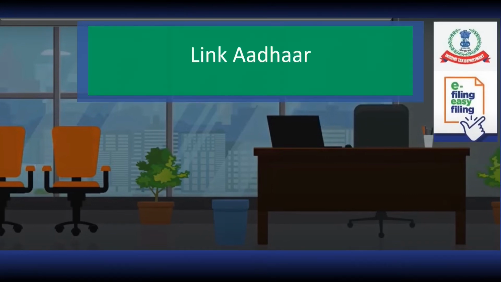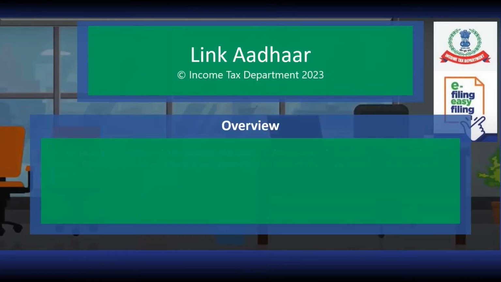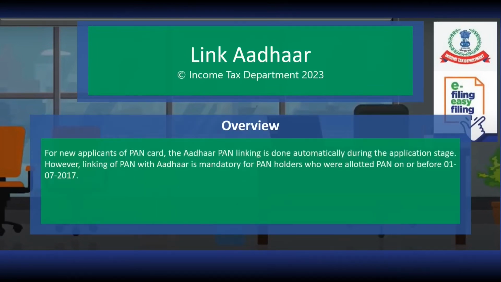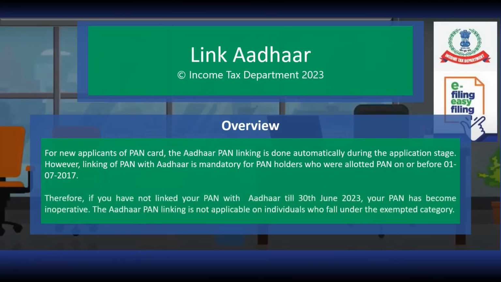This video is on how to link PAN with Aadhaar. For new applicants of PAN card, the Aadhaar PAN linking is done automatically during the application stage. However, linking of PAN with Aadhaar is mandatory for PAN holders who were allotted PAN on or before 1st July 2017. Therefore, if you have not linked your PAN with Aadhaar till 30th of June 2023, your PAN has become inoperative. You may refer to the video on consequences of PAN becoming inoperative to know more.